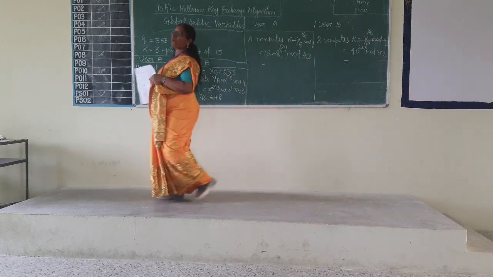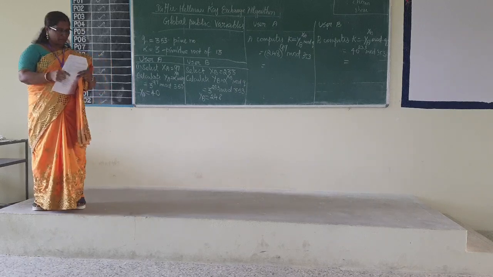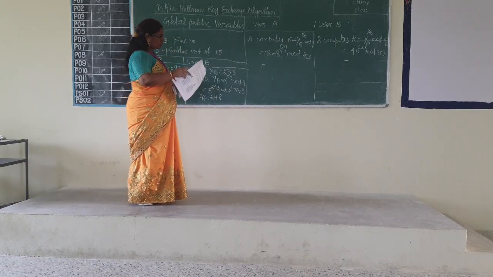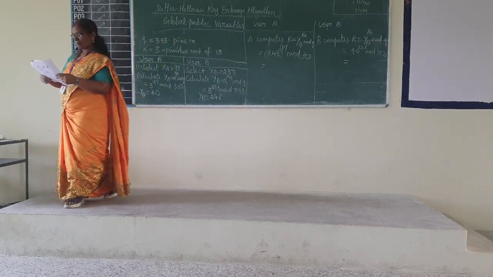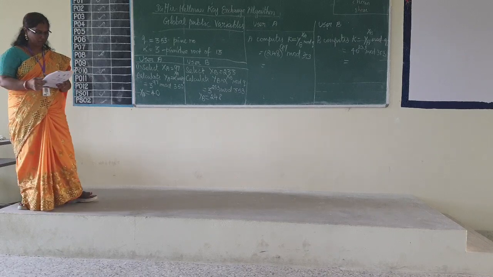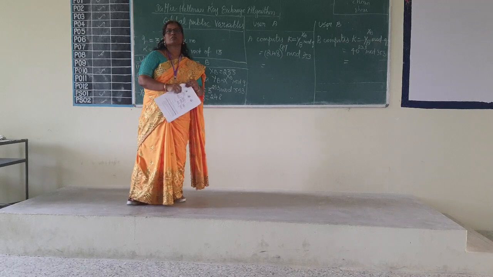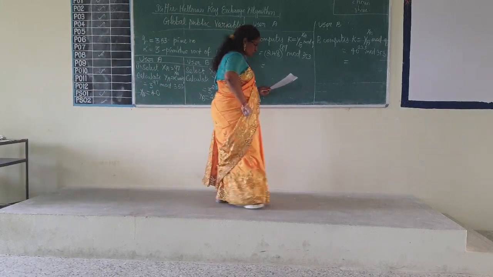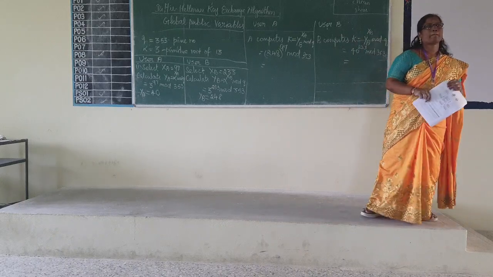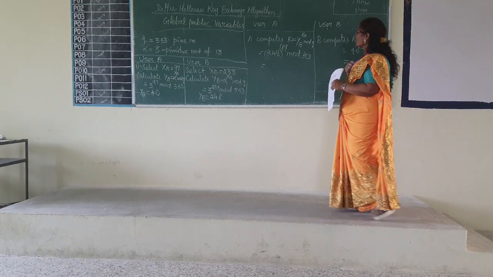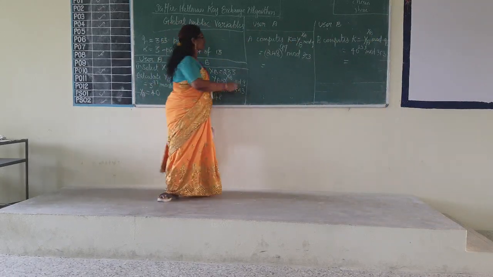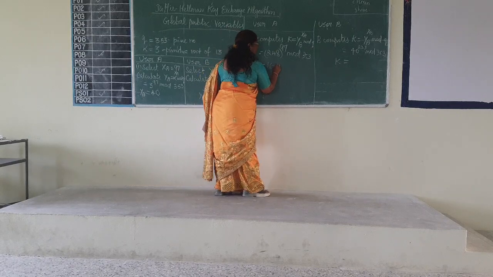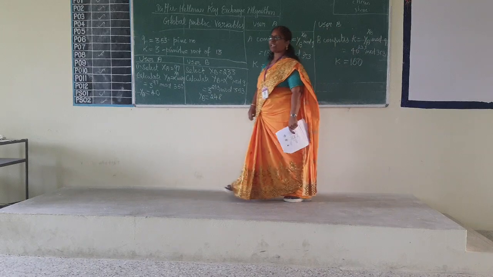So what we must get on both the sides is K. Compute fast. K must be 160.